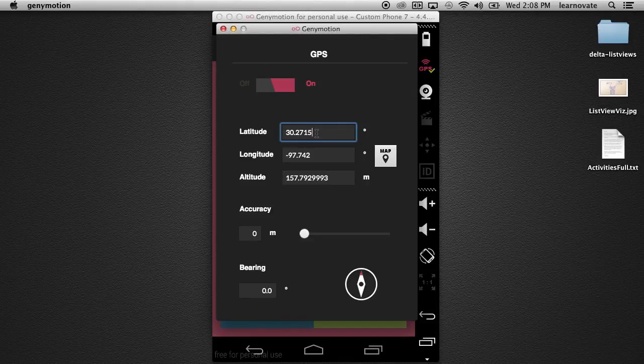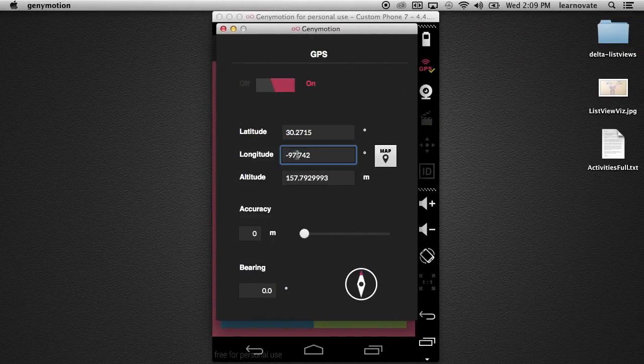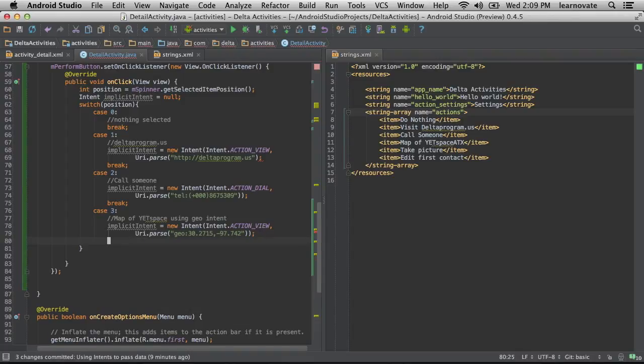The 912 Congress address. I don't know why I'm selecting that. Oh, right, because I'm going to pass it in. I wasn't actually using that. It's a really cool feature, but here I'm just using it to look it up. And I love that you can even set the altitude and all that kind of stuff for Genymotion. But these are all defined. You can go to the Android docs and see what kind of different ones are available. Or you can even create your own.